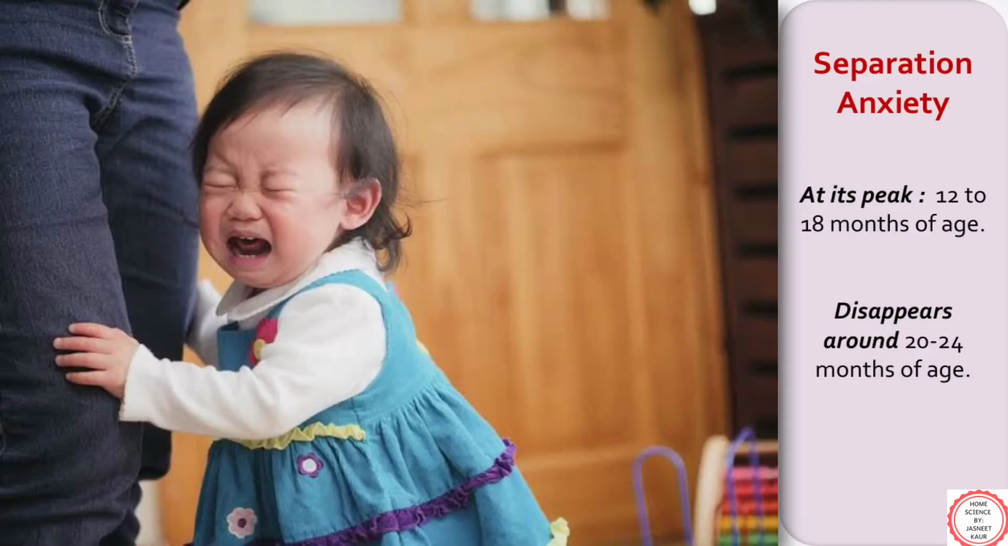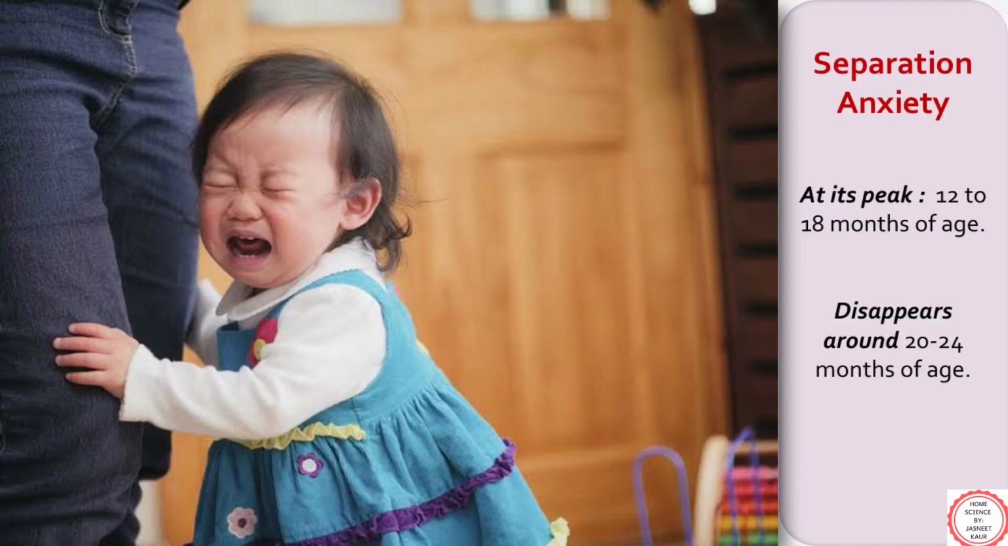After stranger anxiety, the other anxiety emerges, that is separation anxiety. It is concerned with the fear of being separated from the parents or from the immediate caregiver to whom they are attached. This is the reason the little ones get disturbed when their mother or caregiver is out of sight. This phase is at its peak around 12 to 18 months of age and disappears around 20 to 24 months of age.